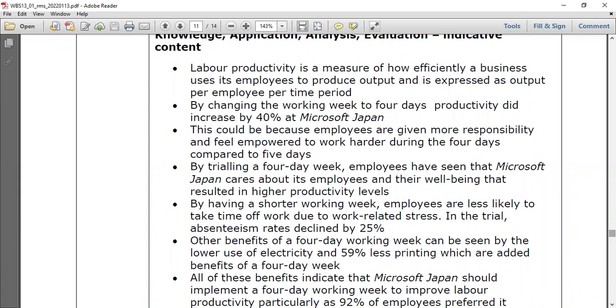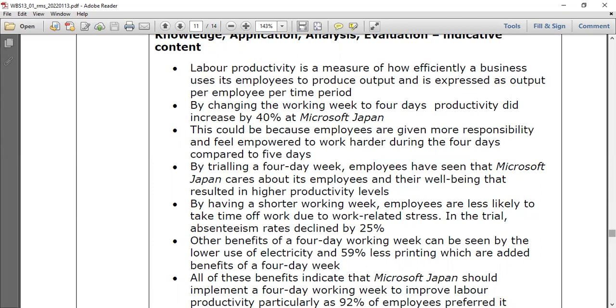Wow. Give the application. Yes, always, whatever the question, give application. Use your context. Contextualizing your answer is important, my students. So this could be because the employees are given more responsibility and feel empowered to work hard during the 4 days compared to 5 days. That's why. The president's statement also says, work a short period of time, take a rest, learn a lot. Really important. So what happened? Productivity increased, and employees were given more responsibility and felt empowered for only the 4 days.